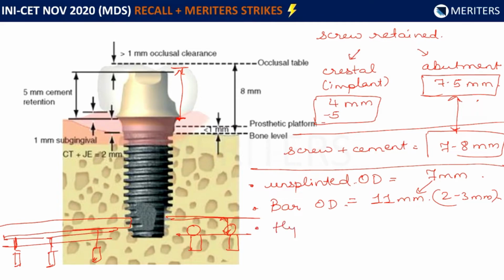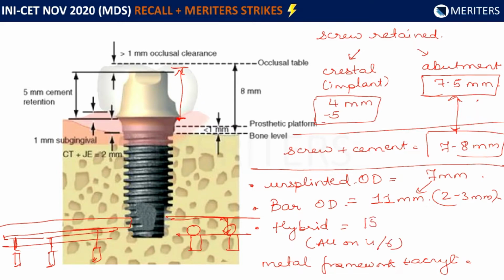And then if it is a hybrid screw retained prosthesis, that means a metal framework plus acrylic that is directly screwed, for example, all on 4, all on 6, in that kind of clinical scenario, you need a lot of restorative space, that is 15 millimeters, to accommodate the metal framework and the acrylic. So to summarize, for a screw retained restoration, minimum restorative space is required, that is 4 to 5 millimeters. For a screw cement retained restoration, you need around 7 to 8 millimeters.